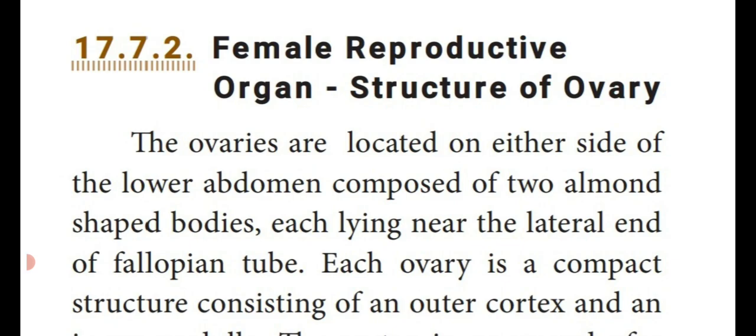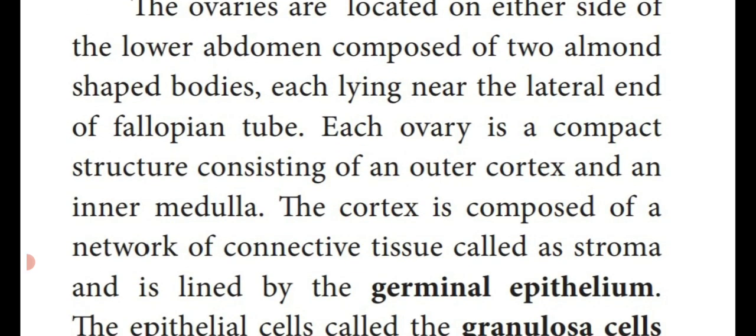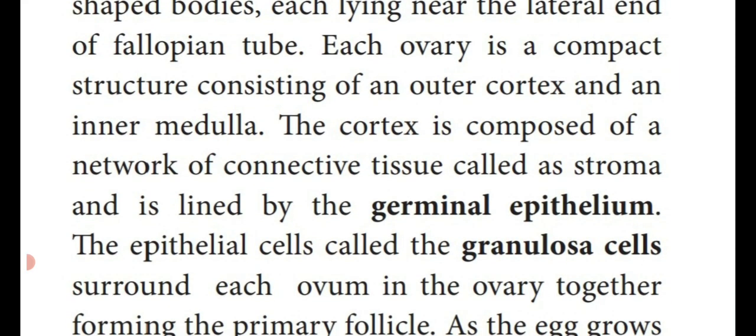So each ovary consists of two regions, an outer cortex and an inner medulla. The outer region is known as the cortex and the inner region is known as the medulla. The cortex is made up of a network of connective tissue called stroma, and this stroma is lined, means covered, by the germinal epithelium.